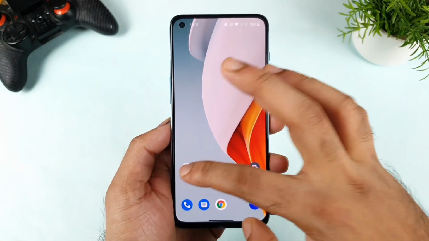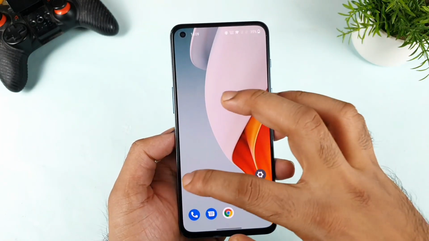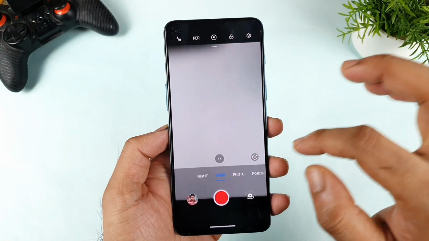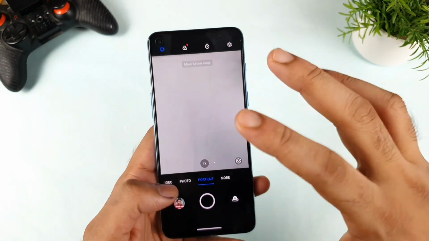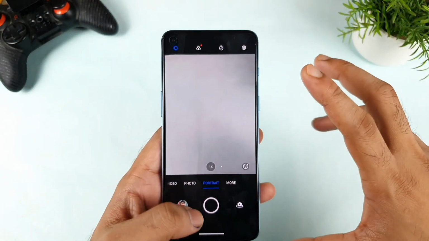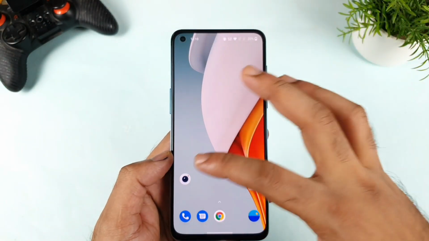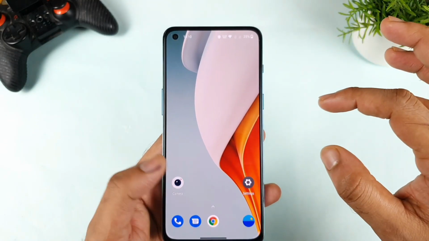Closing and opening multiple times, what is happening is that sometimes the app does not close and it crashes automatically. Right now it's not happening in front of the camera, but it did happen a couple of times. That is the reason I'm trying to demonstrate exactly what is happening in this phone.